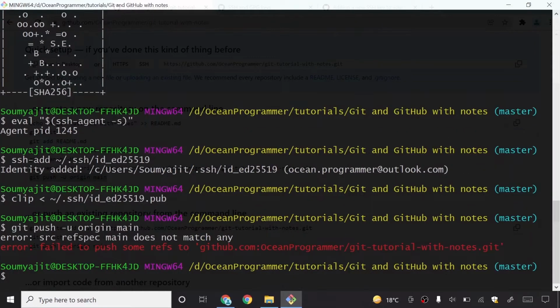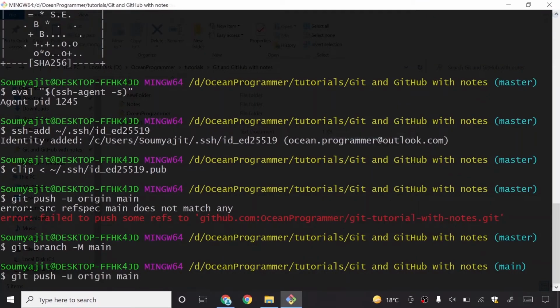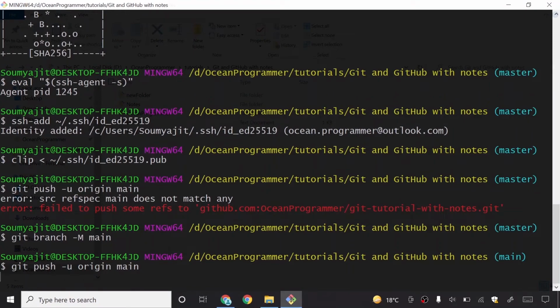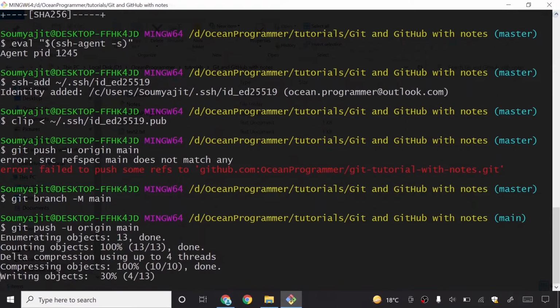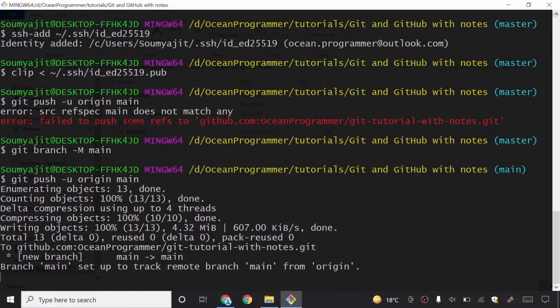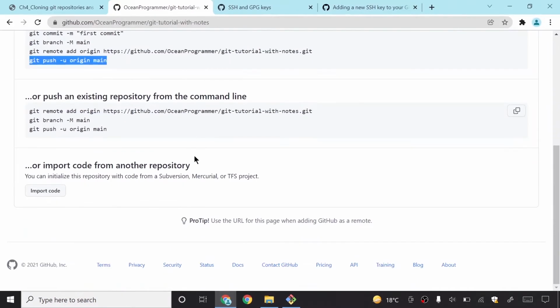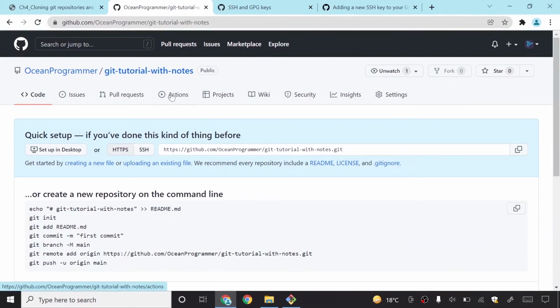So I will now copy this and then paste this. Guys, I have now copied and pasted this command, and then I will do it like this, and then it is pushing my files. Here you can see that enumerating objects is 13, and it is pushing my files into my GitHub account. It is saying total 13, delta 0, and it is not giving me any error, so nothing is happening here. But if I reload this page, let me show this to you.